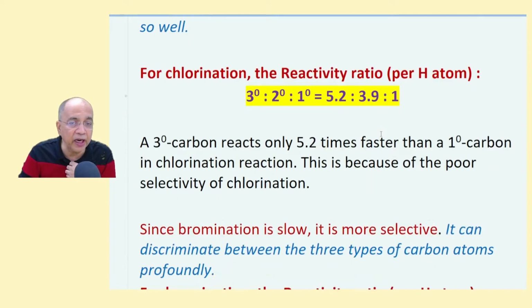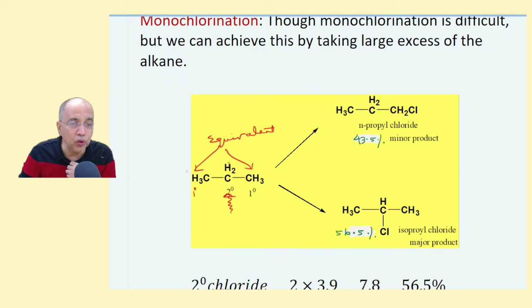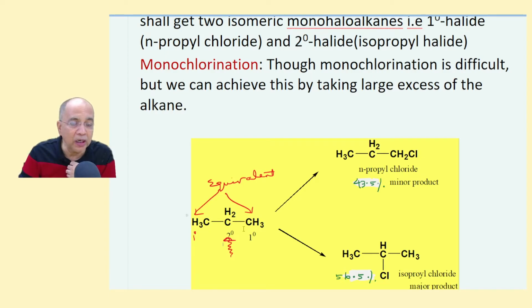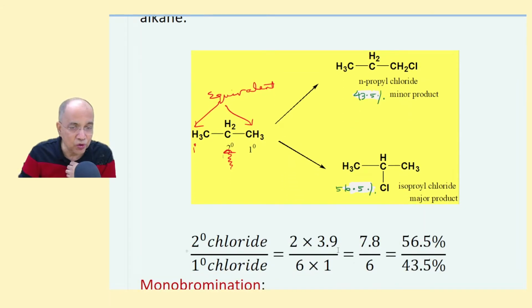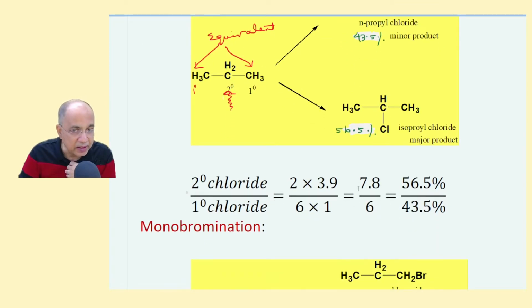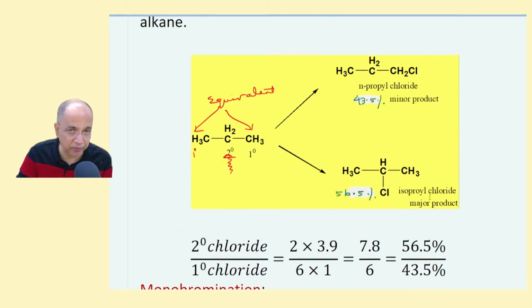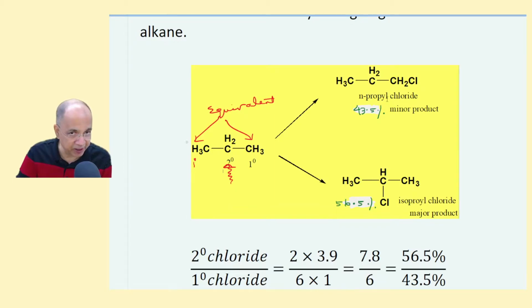So 3.9 into 2 and 1 into 6. If you multiply and then convert into percentage, 7.8 divided by the total 13.8 into 100, you will find 56.5% is 2 degree chloride, that is isopropyl chloride, and the remaining 43.5% is the 1 degree chloride.